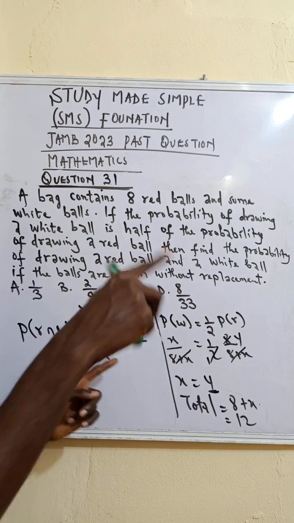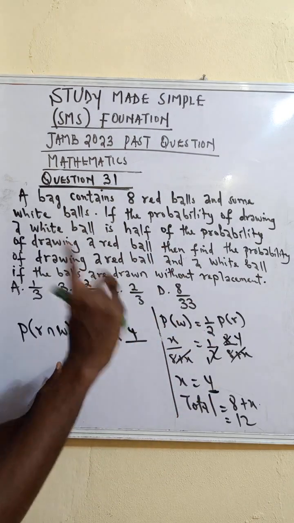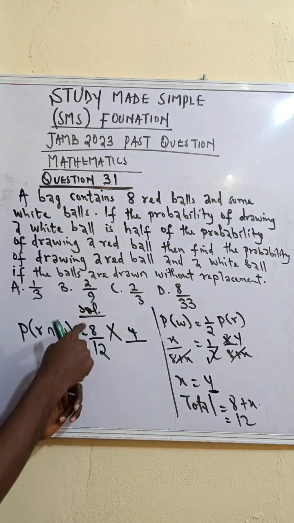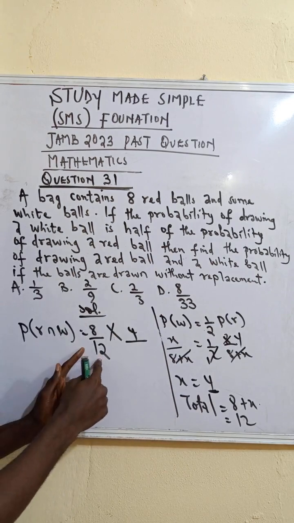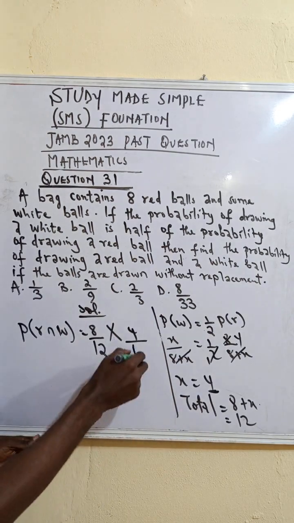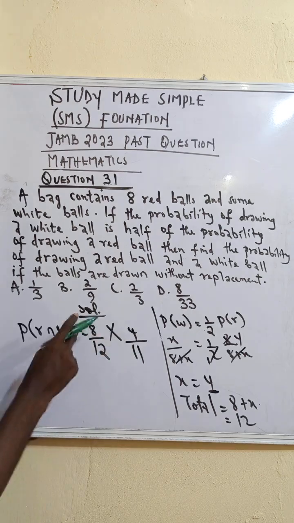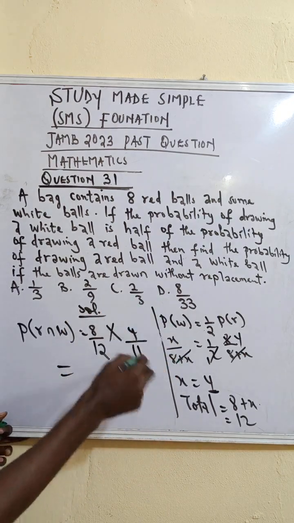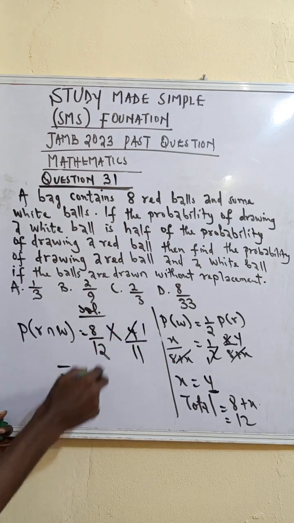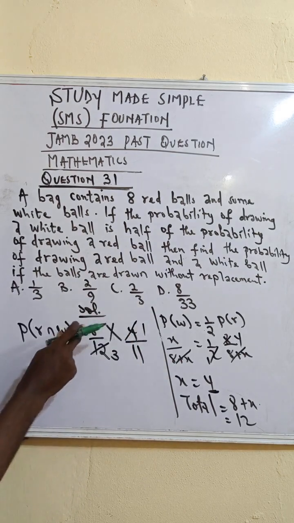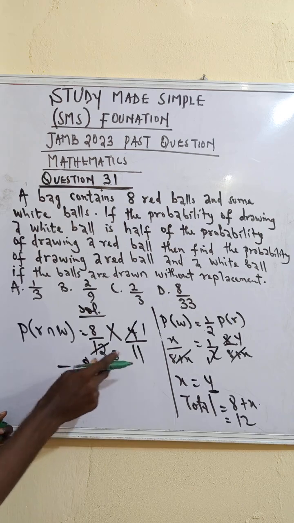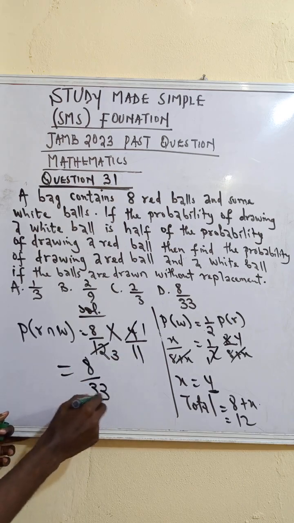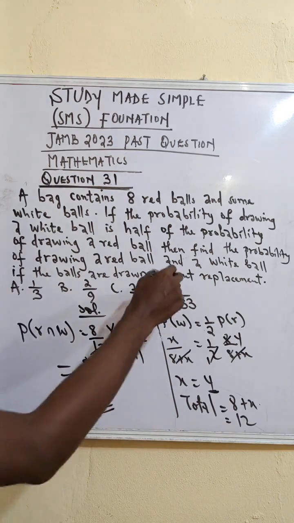Since we have already picked one ball from the red, that means the total will reduce by 1. So we have 11 here. Of course, 8 times 4, okay, we can reduce instead of multiplying. 4 here is 1, 4 here is 3. So I have 8 times 1, 8 all over 3 times 11, 33. So option D is my answer.